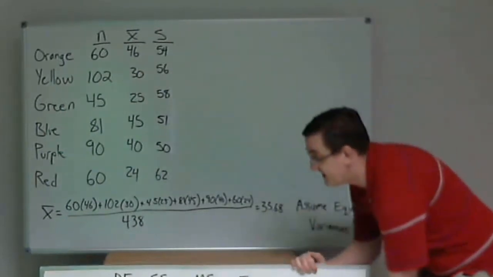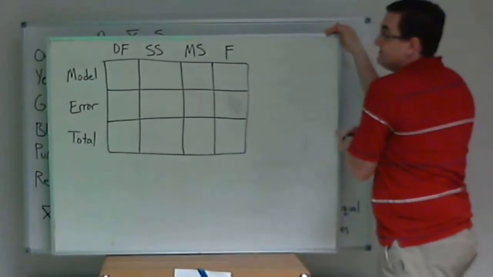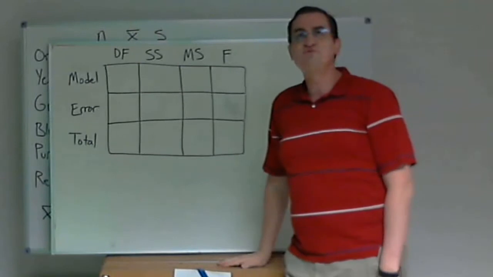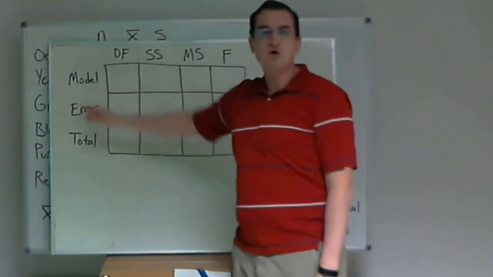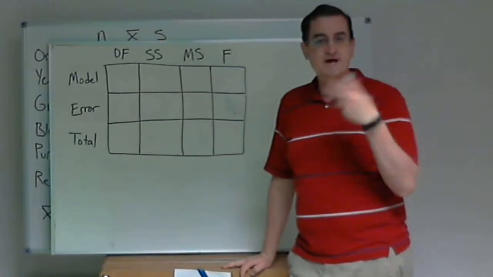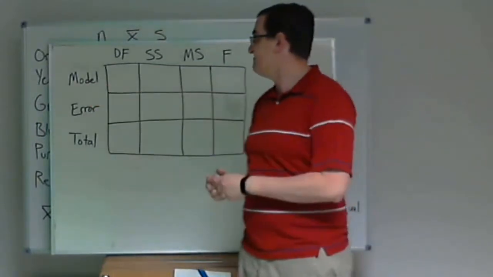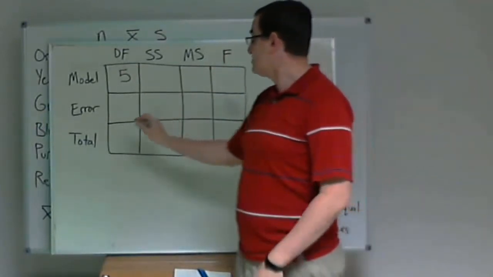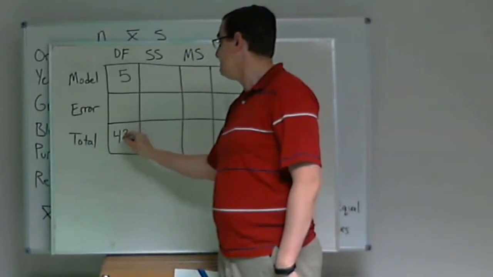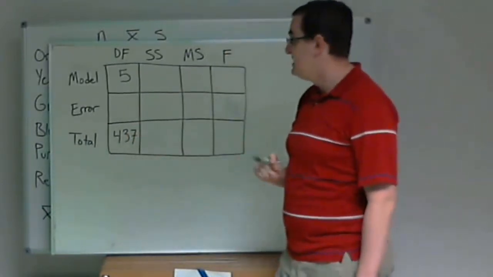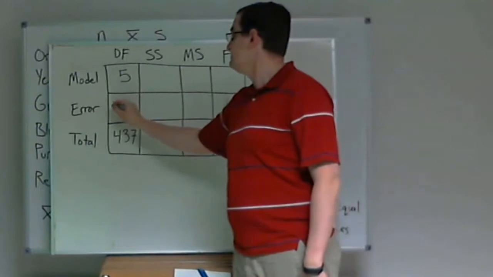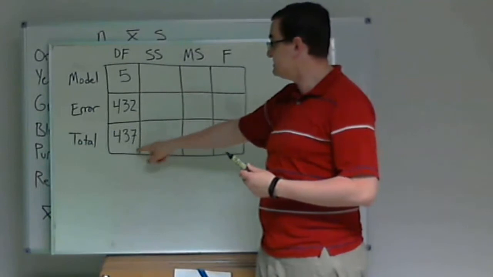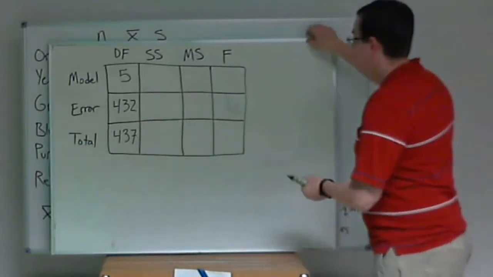But we do have some values that we can already put in our ANOVA table. We know that we have 6 groups. And is it supposed to be groups or is it supposed to be regression? I just ended up calling it model because I was tired of switching it back and forth between groups and regression. The name here doesn't matter. So I'm going to put 5 here. That's 6 minus 1. 438, so 437, which is n minus 1. And then 438 minus 6 gives me 432. Quick check. 5 plus 432 does equal 437. Oh, good.